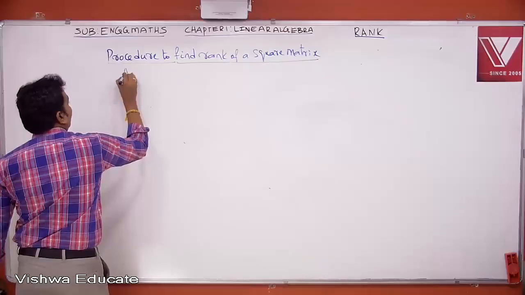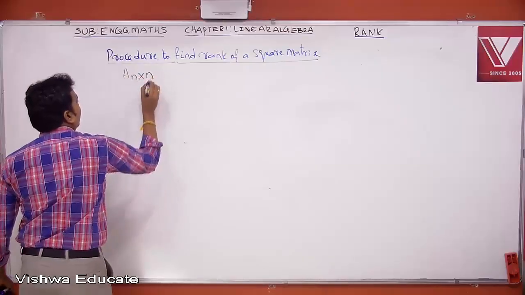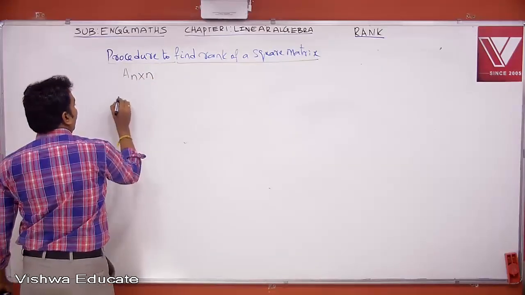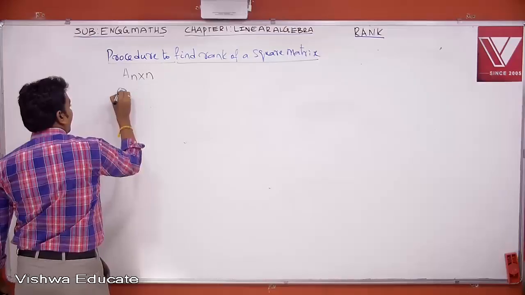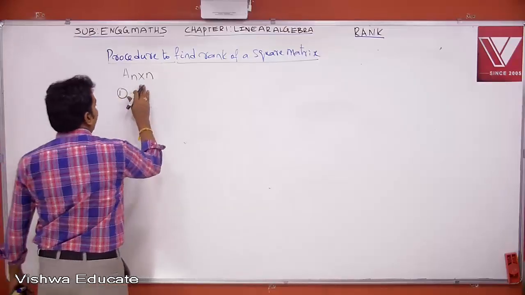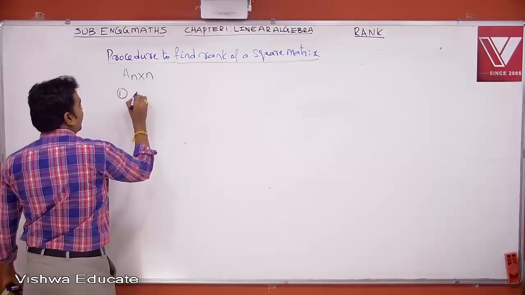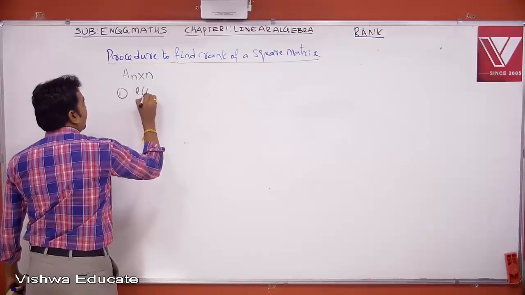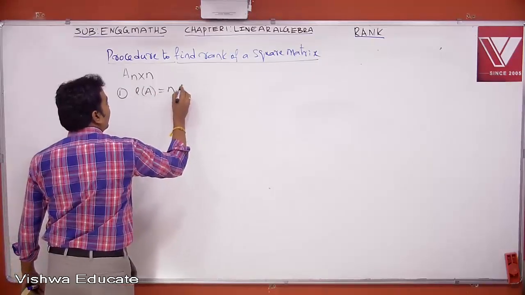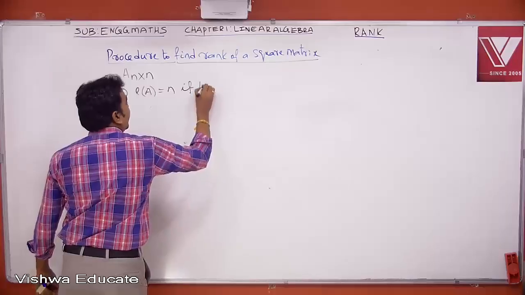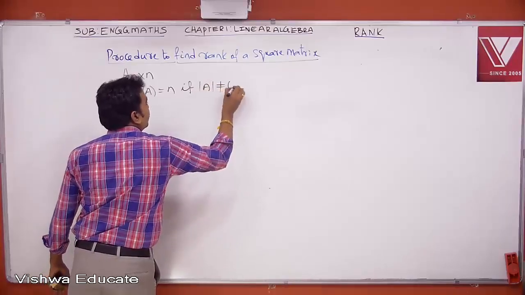Now suppose I have an n cross n matrix. Now let us discuss this procedure in terms of steps. Since it is an n cross n matrix, maximum rank will be n. Now here rank of A equal to n if det A is not equal to 0.